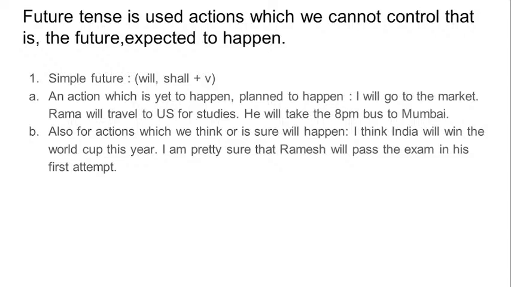The various usages of modals are very important for your English portion. So yes, future tense involves the use of modals, and planned to happen means that it is about to happen, that will happen in the future.